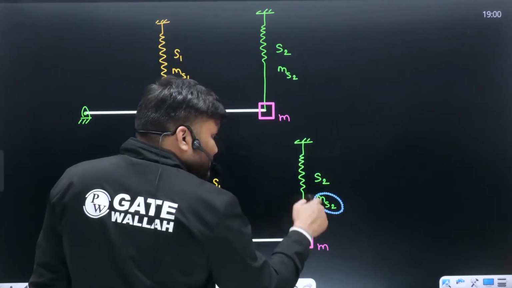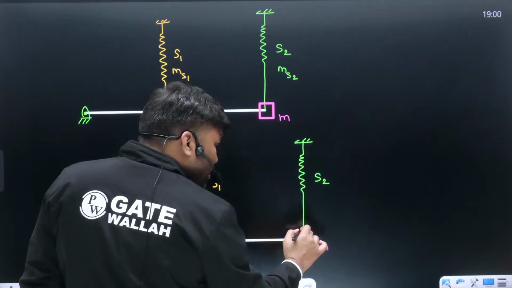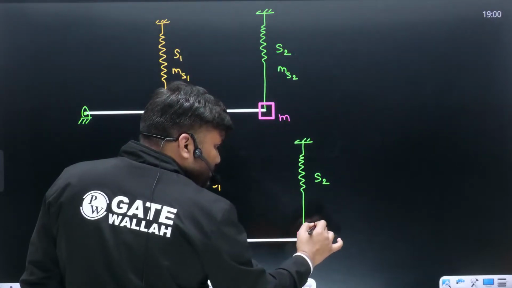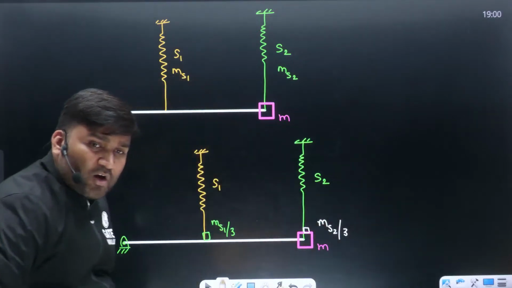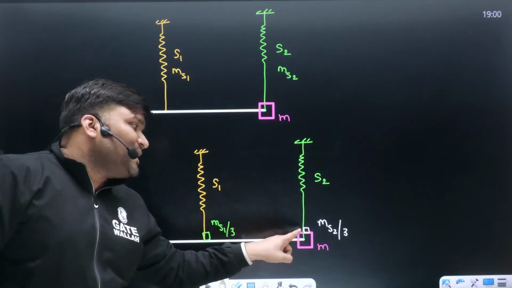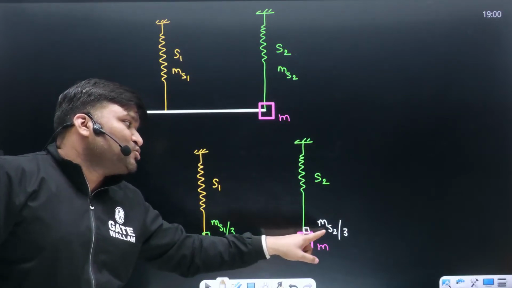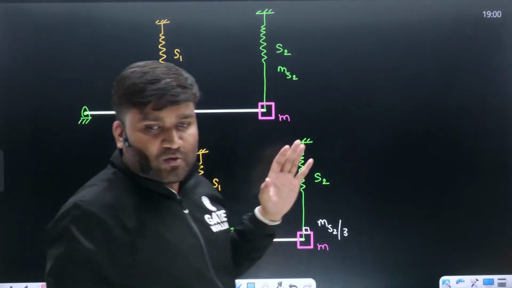Getting a point? This ms2 mass is not here. The ms2 mass you will put here, a small mass, ms2 divided by 3. Getting a point? This is how you are going to solve it. Now can you solve this question or not? Simple, springs are there. We have small m mass, ms2 by 3 mass, ms1 by 3 mass. These are the masses. Now you can easily solve this question, beta.